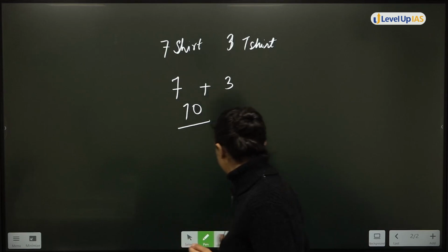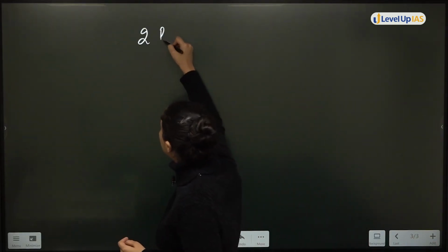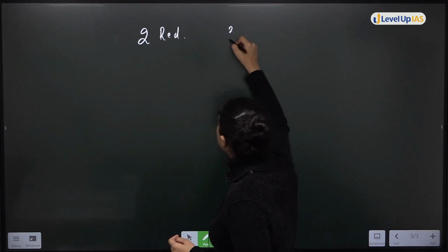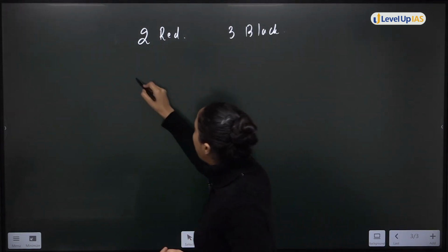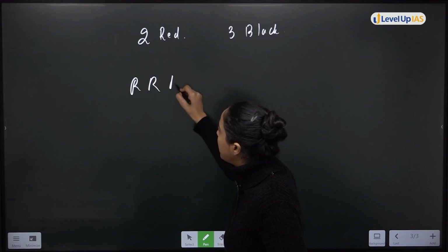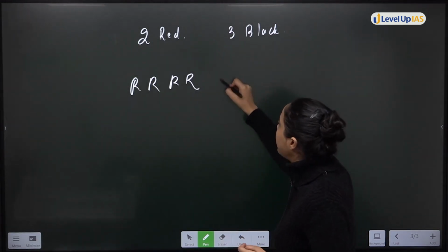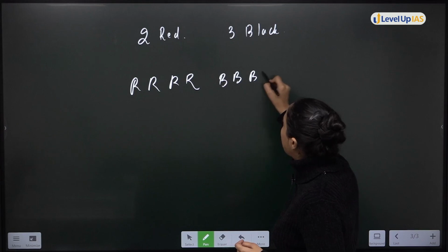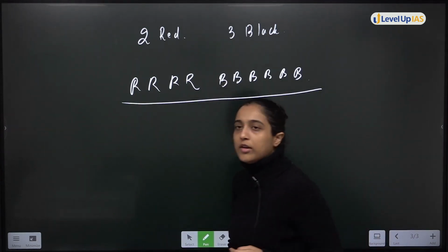What is in the question? For example, let's say I am saying you have 2 pairs of red shoes and 3 pairs of black shoes. Okay? That means you have what? Red, red, red, red, 4 red shoes, left, right, and 6 black. This is what we have in the box.